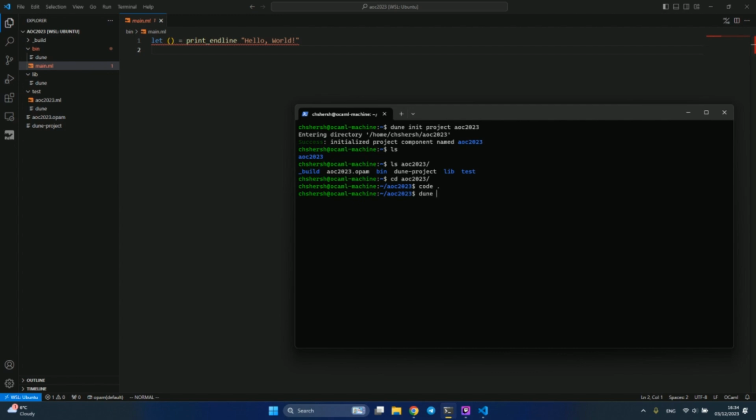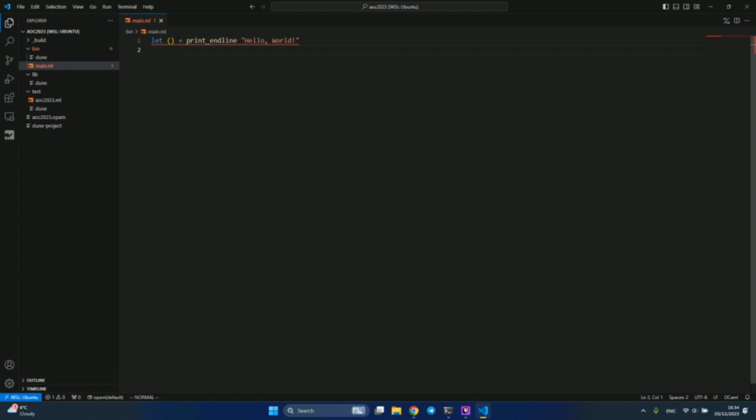Let's try to do dune build, you see it finishes instantly. It doesn't take a second to compile projects that don't have anything. Okay, still, let's try to reload the file, usually it works. Nice. So now we can actually see that we have this nice documentation and the type of the function, print_endline.